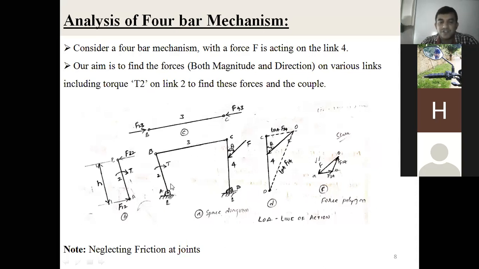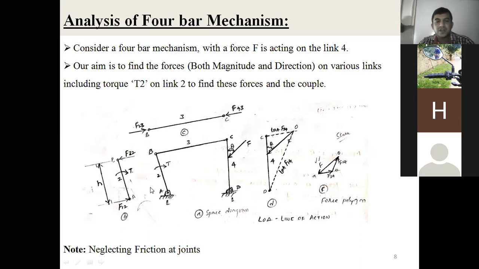In the procedure we have, we are assuming here neglecting friction at the joints. What are the joints here? They are hinges A, B, C, D. At the joint there is friction. We neglect the friction. If we consider friction, again we consider the coefficient of friction, that is the mu value you have to consider. That we'll discuss later.